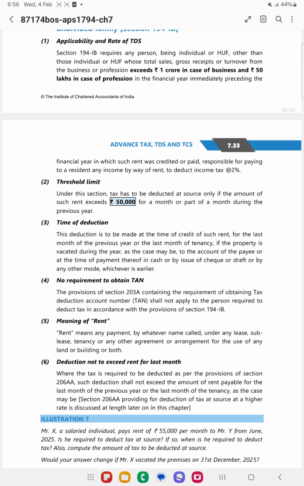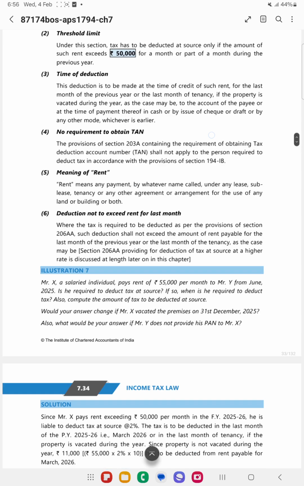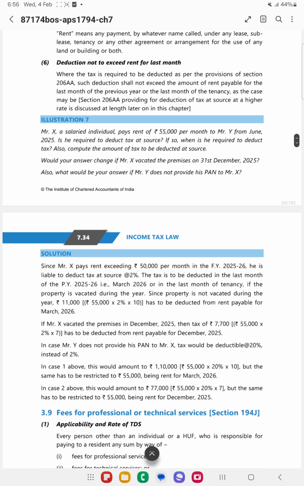However, if the PAN is not provided, then in such cases a higher rate will be applicable. Whoever the recipient of the income is, if he doesn't provide the PAN, then in such cases a higher rate of TDS gets applied.